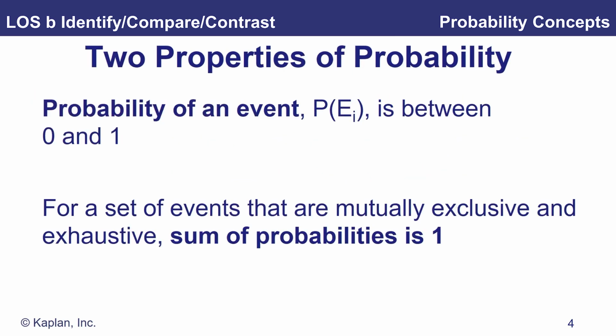Now, let's have a look at the probability of an event. So the probability of event I is between 0 and 1. Now, what we're simply saying here is if we give the probability of an event a value of 0, we're saying it is never going to happen. And if we give the probability of an event a value of 1, we're saying it's going to happen 100% of the time. So the probability of an event being 0.5 would mean that we suspect it will occur 50% of the time. So probabilities of an event need to be between 0 and 1.